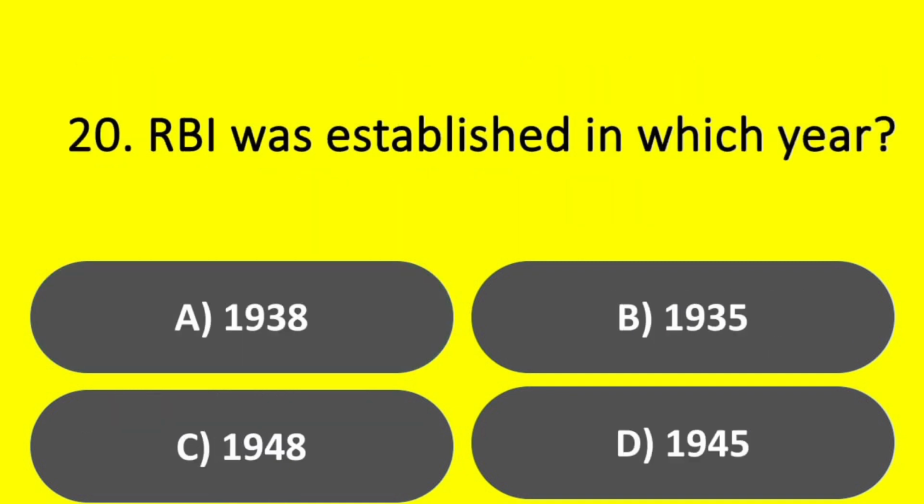RBI was established in which year? Option A. 1938. Option B. 1935. Option C. 1948. Option D. 1945. Answer. Option B. 1935.